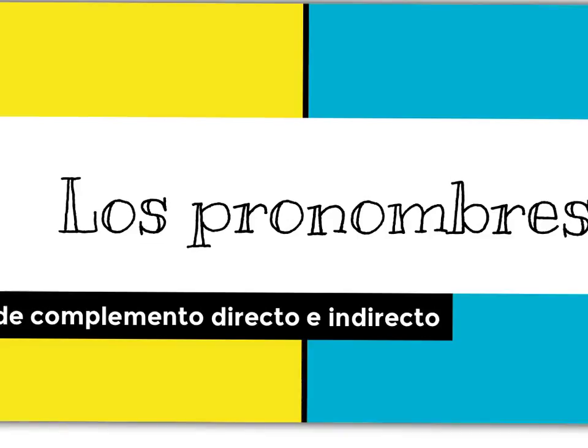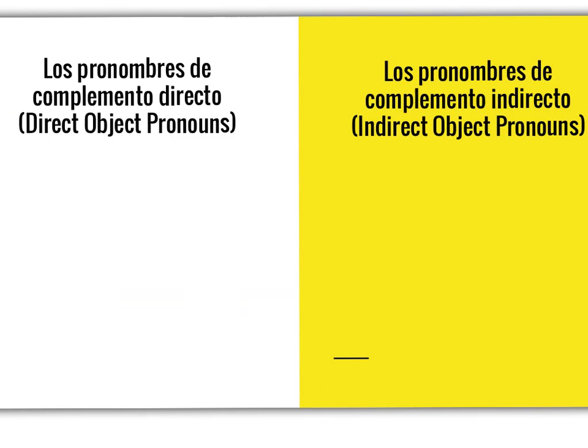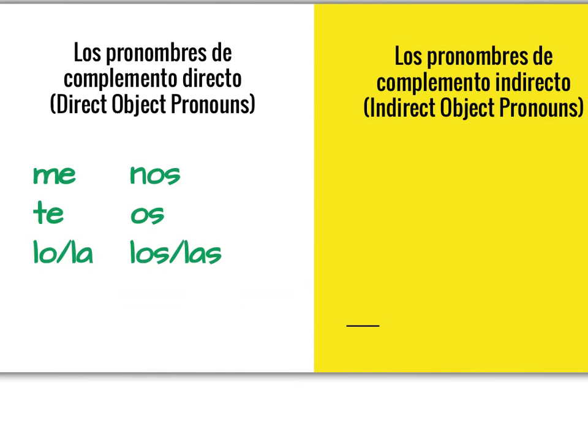Vamos a hablar de los pronombres de complemento directo e indirecto. This means that we're going to talk about direct and indirect object pronouns. First, let's talk about the direct object pronouns. We're going to make a six-pack of them. Here they are. Me, te, lo, la, nos, os, los, las. We'll talk about what they mean in a second.